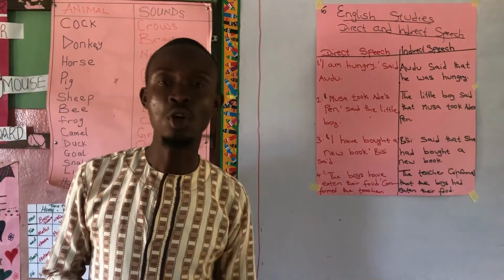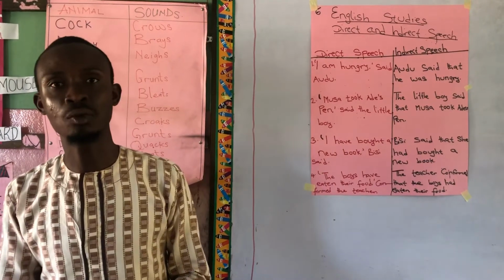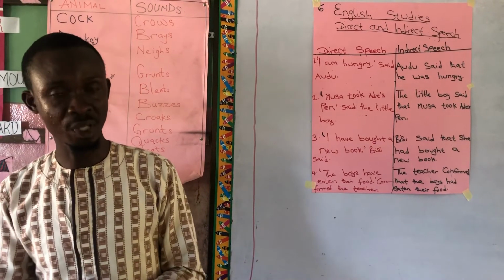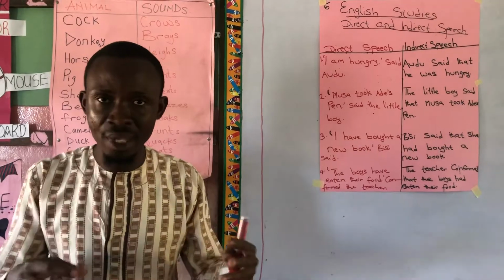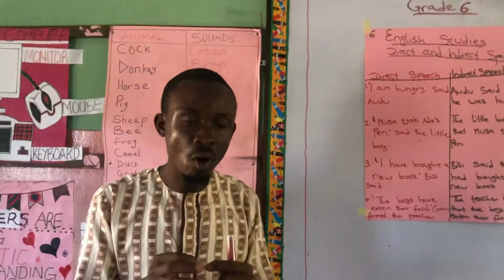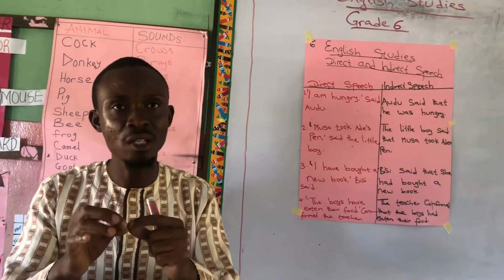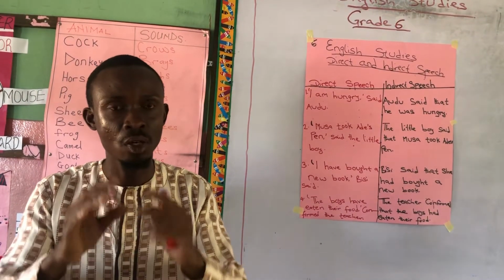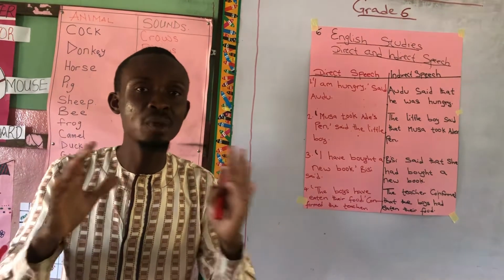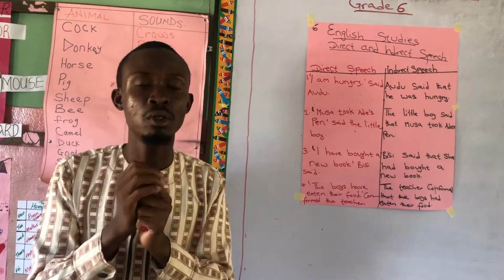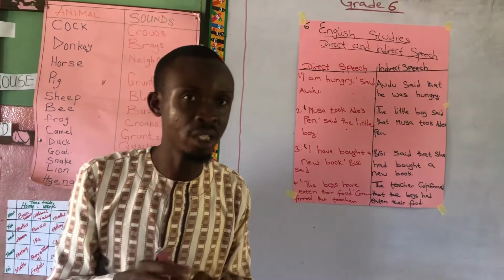In indirect speech, you don't use the exact words of a speaker. Your own words are mixed up with those of the speaker. But in direct speech, your words are not mixed up with those of the speaker. In direct speech, you separate the speaker's words from whoever is reporting it.